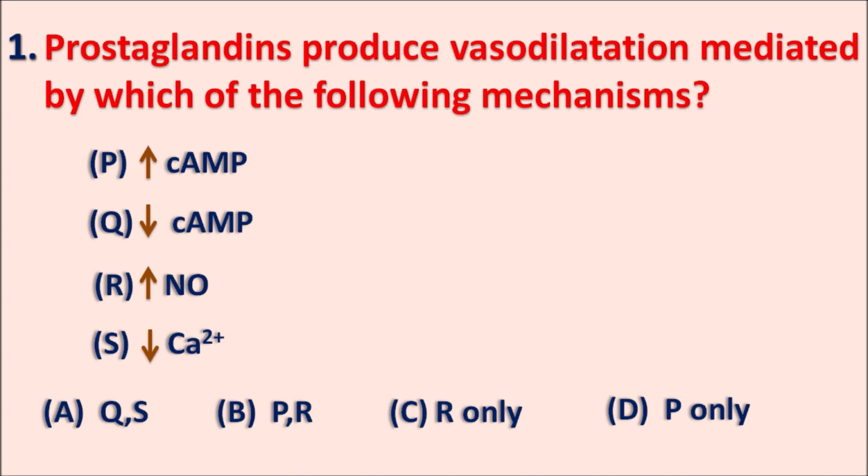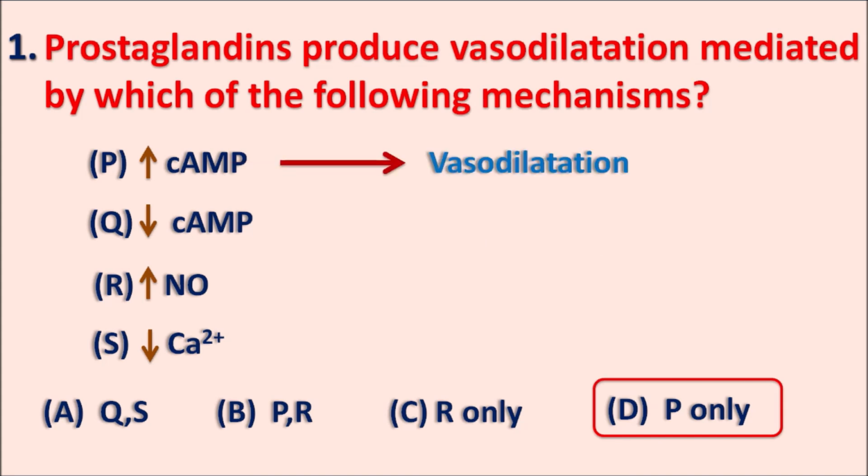If you have any idea on the answer, you can pause the video, think, and spot the right answer. Now we will discuss the right answer and explanation for this question. So here the right answer is option D, P only. That means the prostaglandins produce a vasodilatation by increase in the cyclic AMP. When the cyclic AMP levels are increased in the vascular smooth muscle, it produces a vasodilatation.